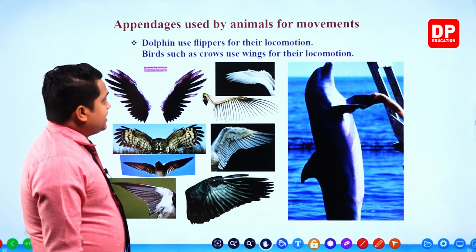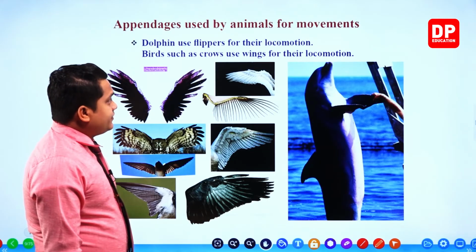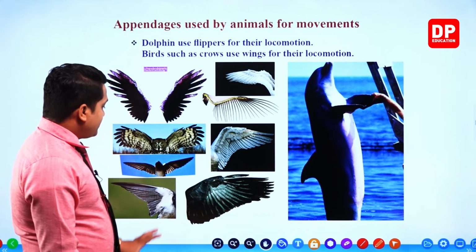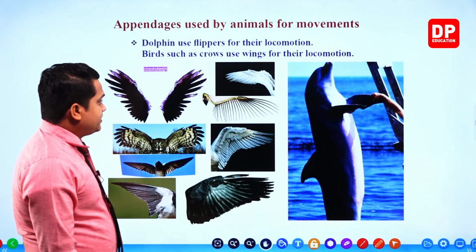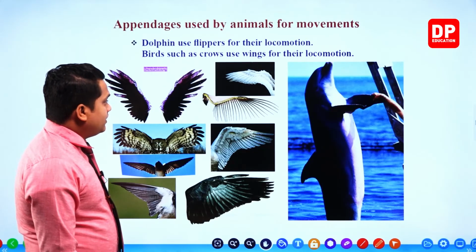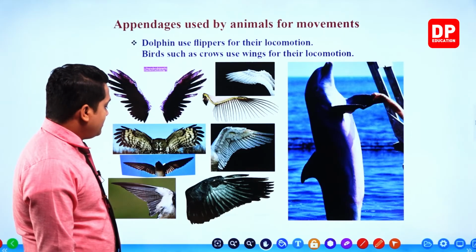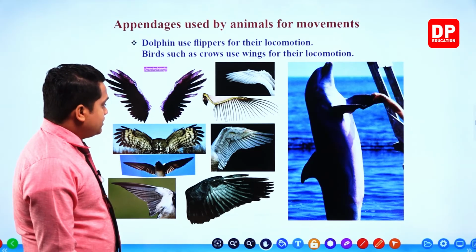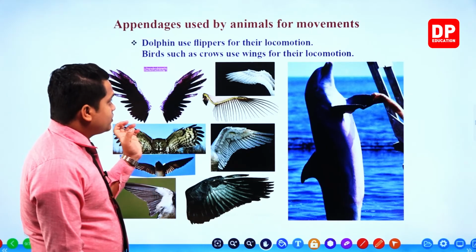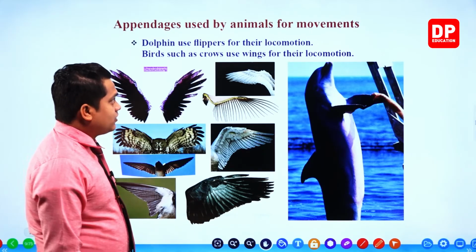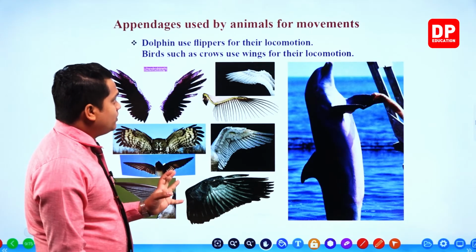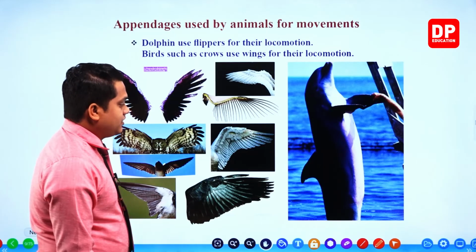Then birds such as crows are using wings for their locomotion. So these are several structures of wings, my dear children. Birds use wings for locomotion. Wings are the structures used by birds for their locomotion. Flippers are the locomotive structures of dolphins.